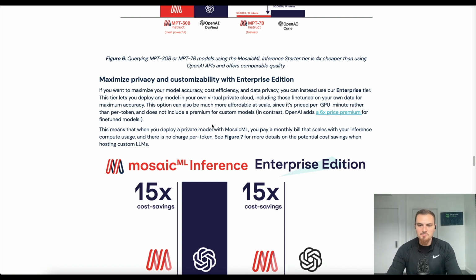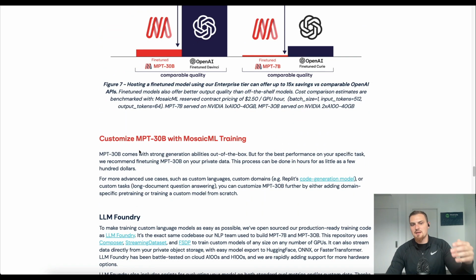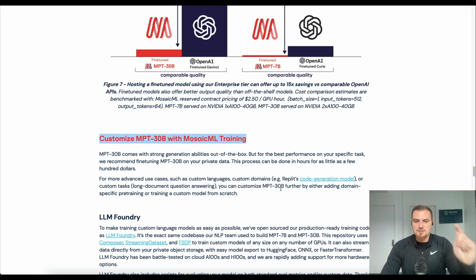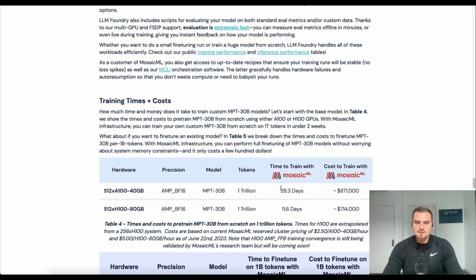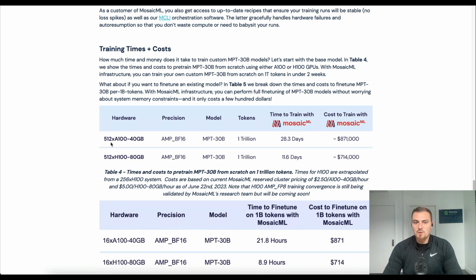But with MosaicML's cloud, and also just the publishing of the model, so this headline: customize MPT 30 billion with MosaicML training. So let's conclude with the training cost behind training these new models. So they describe with 512 A100 40 gigabytes, this takes 28 days and costs $871,000. So then with 512 H100s with 80 gigabytes, this takes 11.6 days and $714,000. So I think this is still quite a breakthrough from how much the original GPT-3 cost to train.